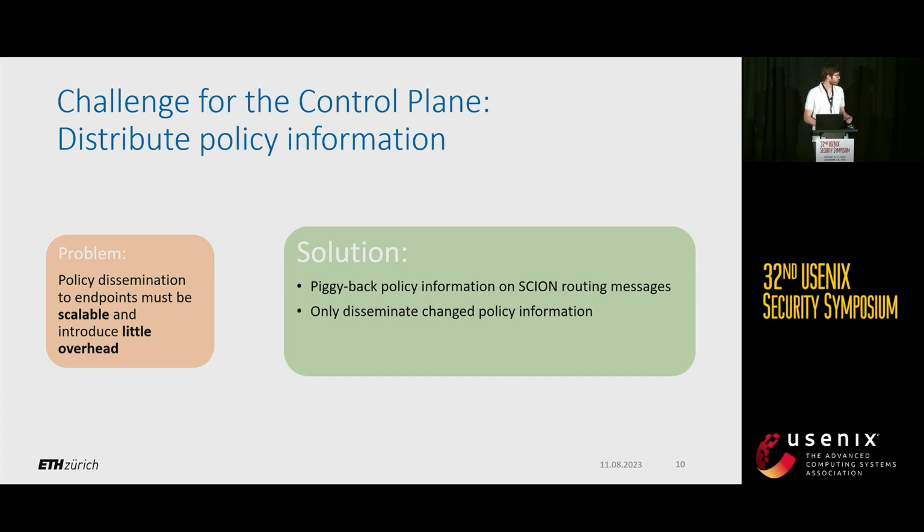We also ensure that we only disseminate changes in the policies, because we expect that most policies will stay the same for a long period of time. So it's not necessary to re-disseminate them every hour, for example. And finally, we also reuse common policies among multiple ASes, which means they do not have to be distributed at all to the endpoint, or only once in the beginning.